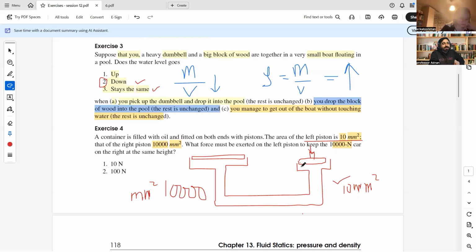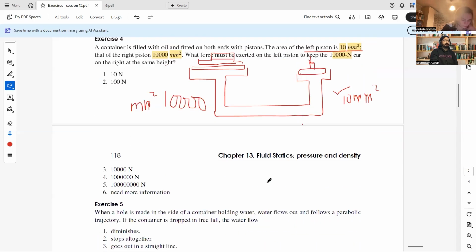To keep the 10,000 Newton car, here is your car. I don't have a good drawing, you just need to understand it is a car. What force is needed to apply on this smaller piston to hold the car on the bigger piston up when the car has a weight of 10,000 Newton?